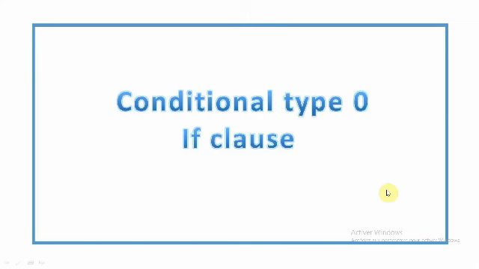Hello everyone. Today's lesson is going to be about conditionals. As we already know, there are mainly four types of conditionals: conditional type 1, type 2, type 3, and mixed conditionals. And now we are going to study the first type of conditional, which is conditional type 0.